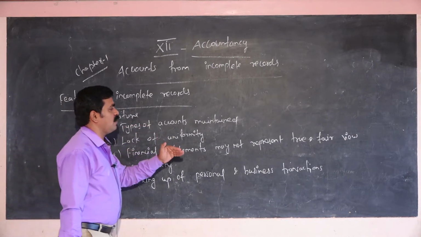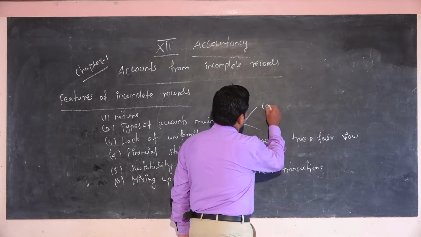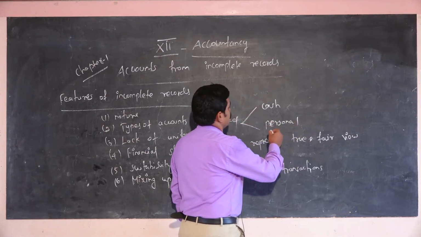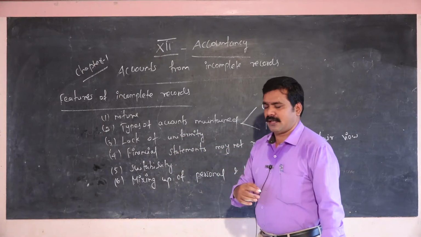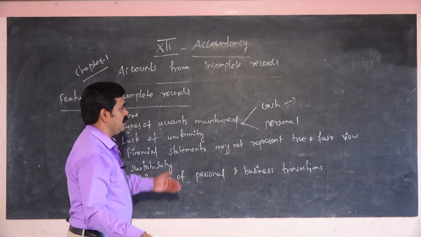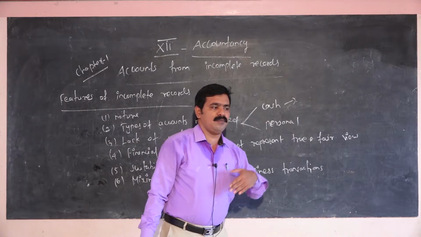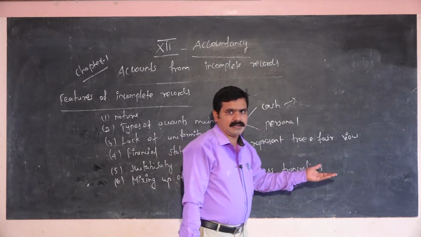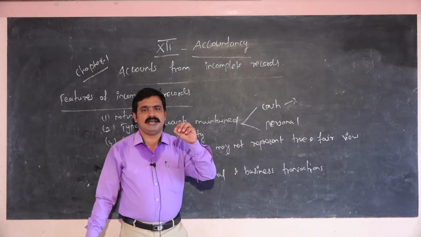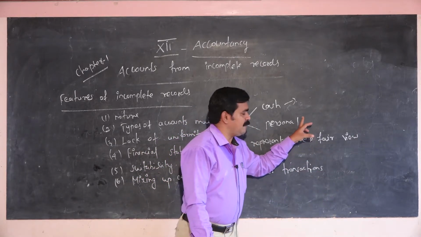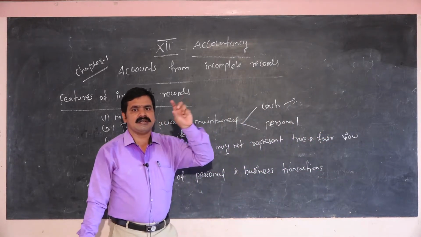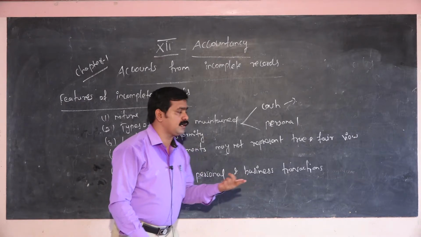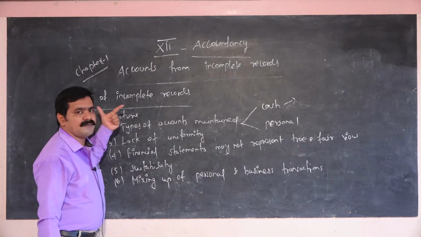Second one, types of accounts maintained. Only cash, another only personal. Only cash transactions: some cash paid to creditors, only amounts received from customers, amounts received from Mr. A or Mr. B. So only the personal accounts are maintained. But in double entry system, what are the golden rules? Debit the receiver, credit the giver. These golden rules are not followed in incomplete records. That is a very, very important point in features of incomplete records.